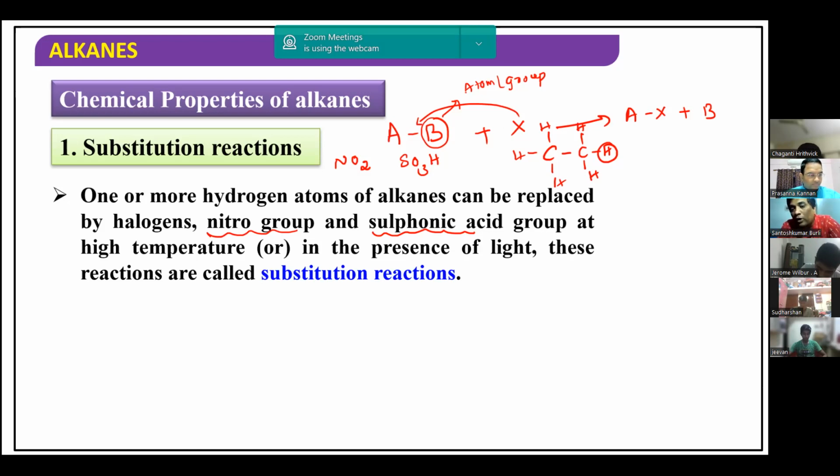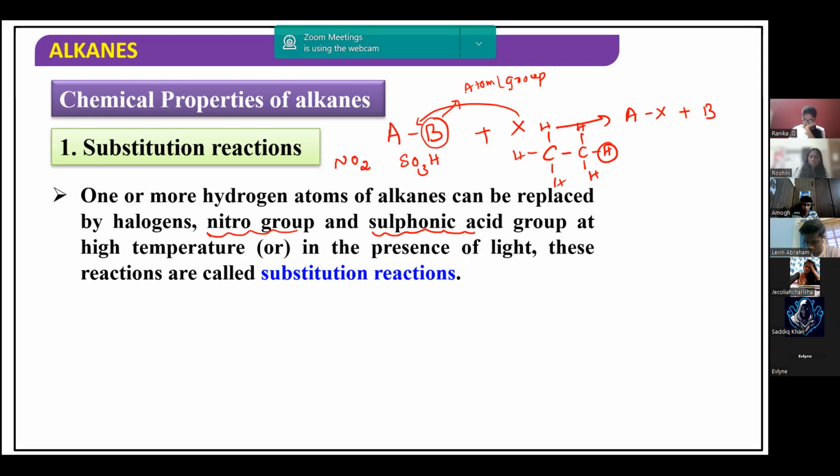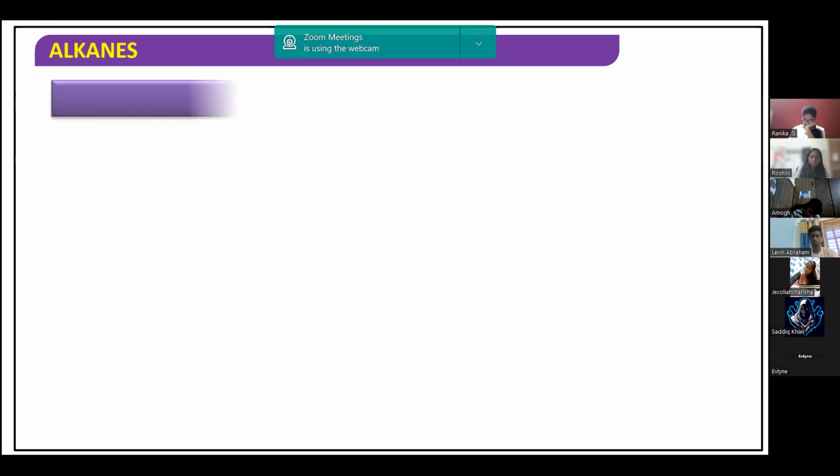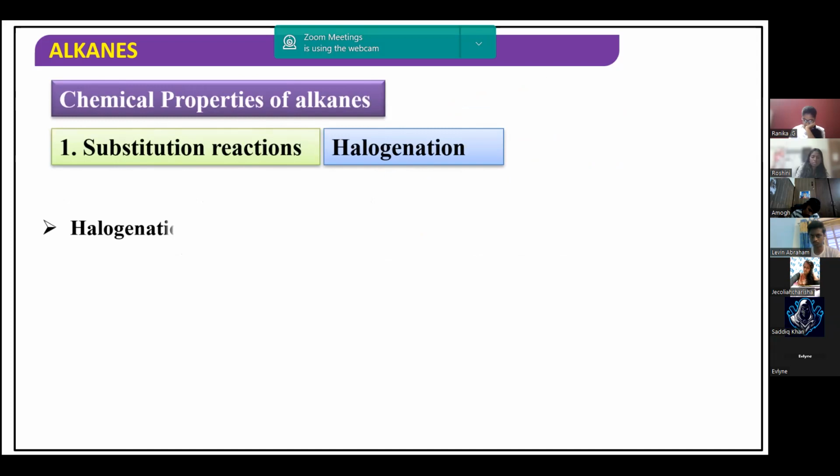One or more hydrogens of an alkane can be replaced with halogens, a nitro group or a sulfonic acid group. We call such a reaction a substitution reaction, but this reaction can be carried out at very high temperature or in the presence of light. So this is called a substitution reaction. Let me take a few very important examples.